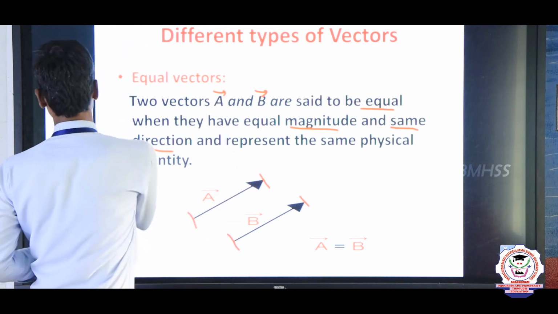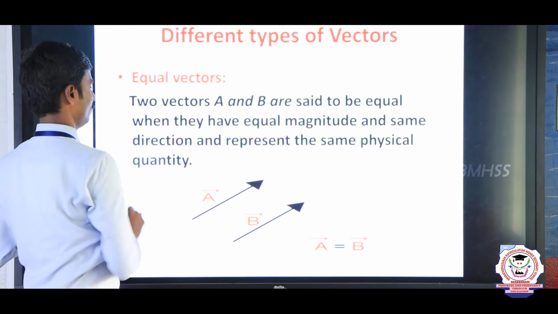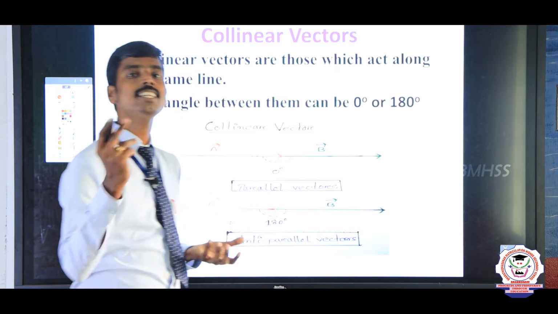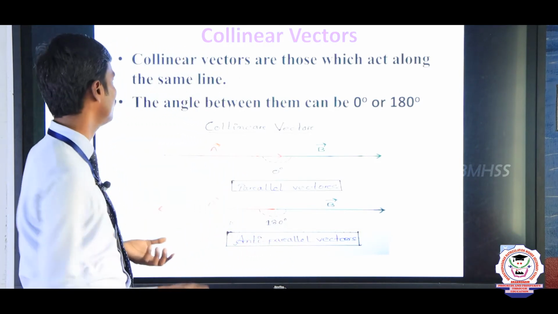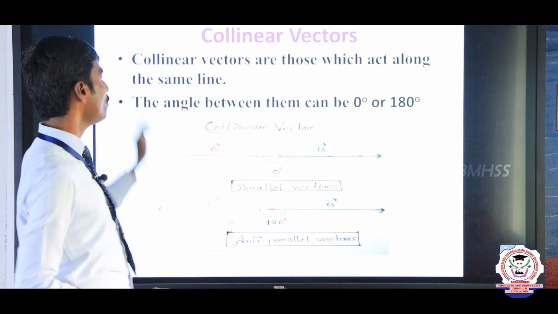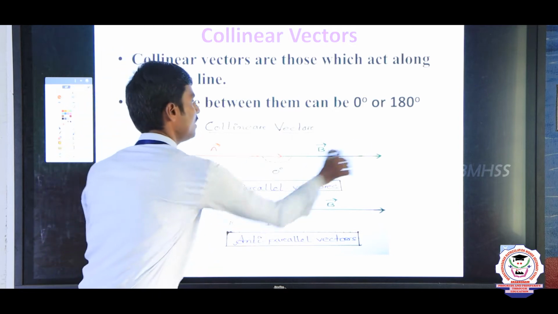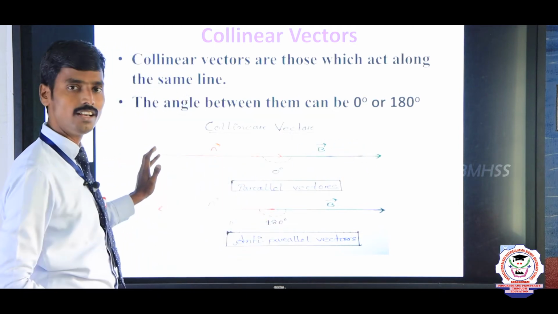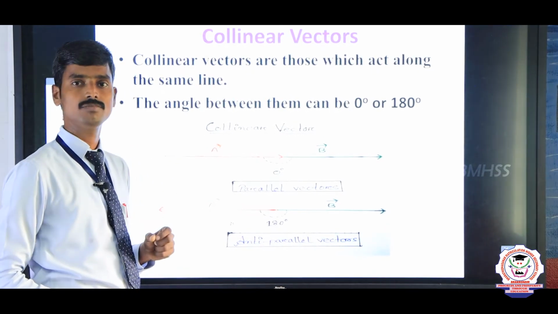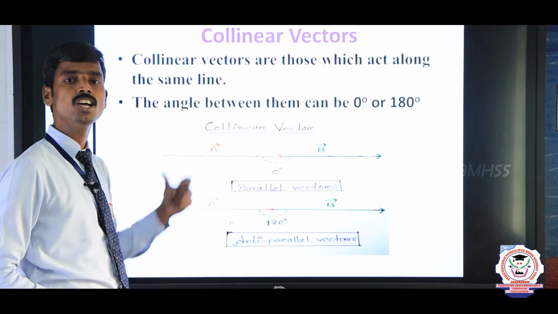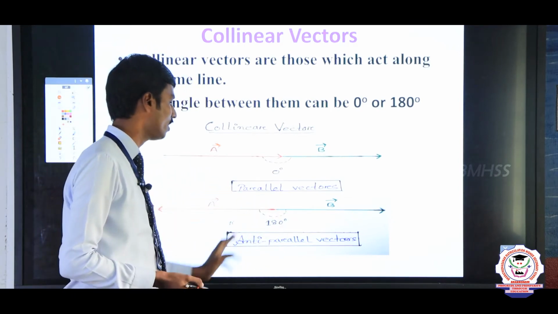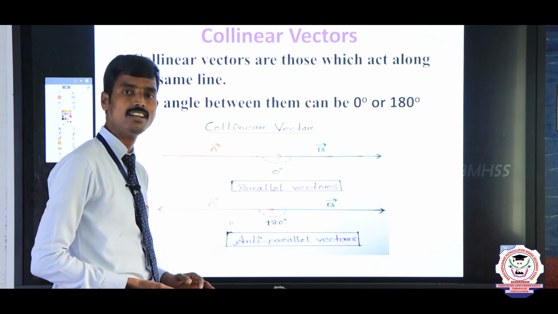The next one is collinear vectors. Collinear vectors are nothing but, let us consider two vectors, A vector and B vector. These two vectors act along the same line, and the angle between them is 0 degree or 180 degree. So this type of vector we call collinear vectors. The collinear vectors are classified into two types: parallel vector and anti-parallel vector.